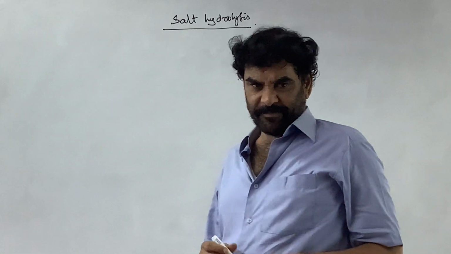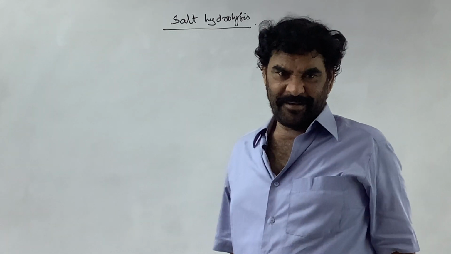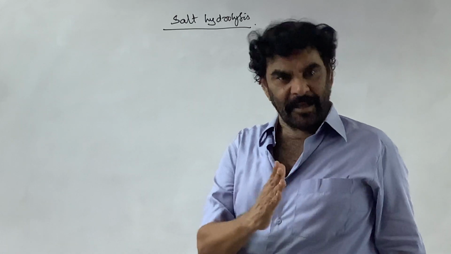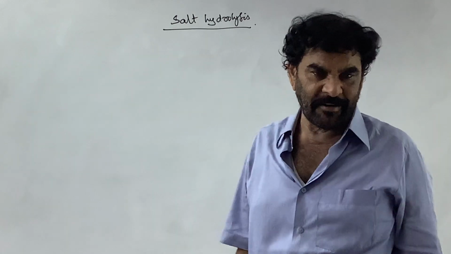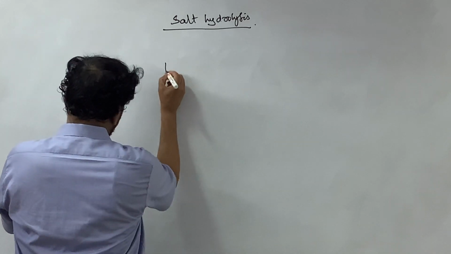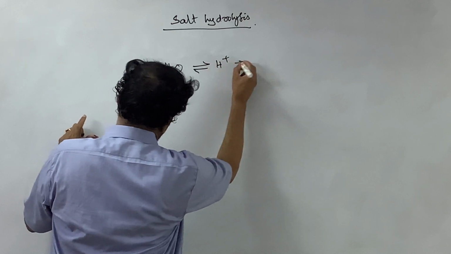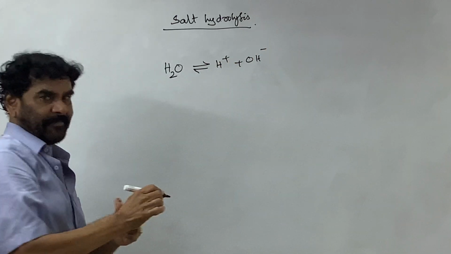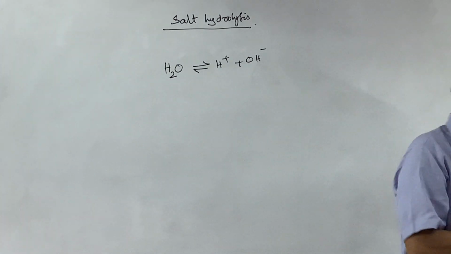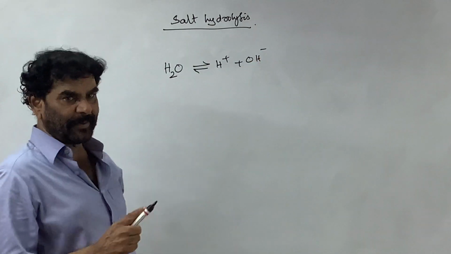In pure water, as well as in all aqueous solutions, water acts as the solvent. The solvent itself undergoes dissociation and establishes an equilibrium. This is the main ionic equilibrium existing in water and all aqueous systems. This you know. Water partially dissociates, producing H plus and OH minus ions.